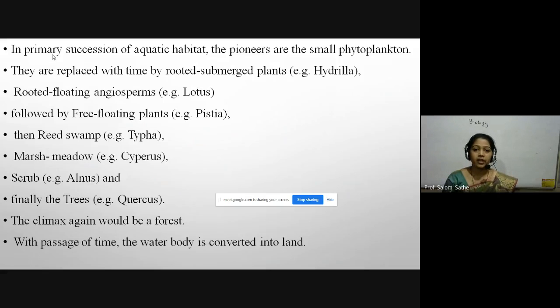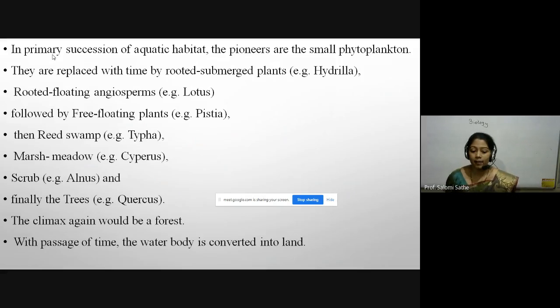Here they get adapted from one plant or one stage to the next stage, and from water to the mesic or intermediate condition. Here the climax is formed with the example of forest. With passage of time, the water body is converted into land.